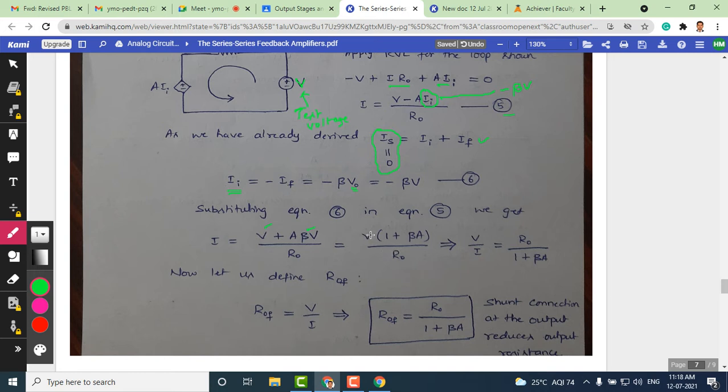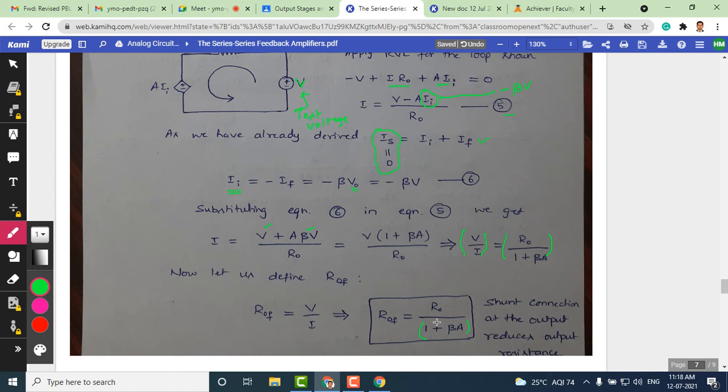So V you can take to the left hand side, or make this equation in terms of V by I. That gives me the ROF. V by I is nothing but ROF, which is equivalent to, on the right hand side, R naught divided by 1 plus beta A. Now this expression shows that output resistance with feedback decreases by an amount of 1 plus beta A.